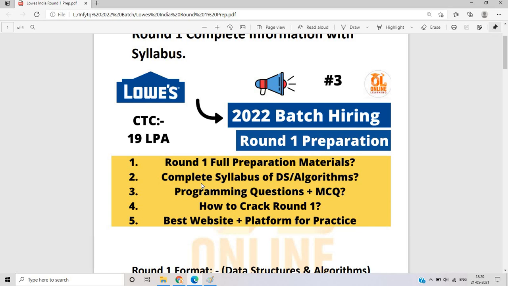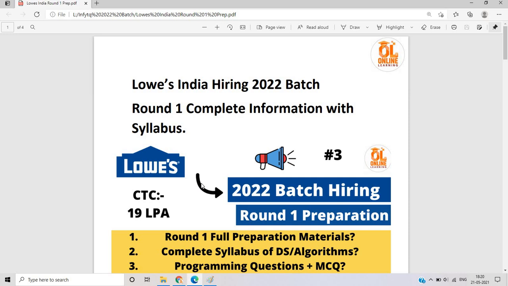What are the round 1 full preparation materials, and the complete syllabus of data structures and algorithms. As we know, for the two different roles round 1 is the same, and the programming questions or MCQ questions asked are related to data structures and algorithms. Also, how to crack round 1, because it is the initial step of the Lewis India exam, and what are the best websites and platforms for practice related to round 1. So in this video all of your doubts related to round 1 and its complete information with syllabus will be solved. So let's start the video.